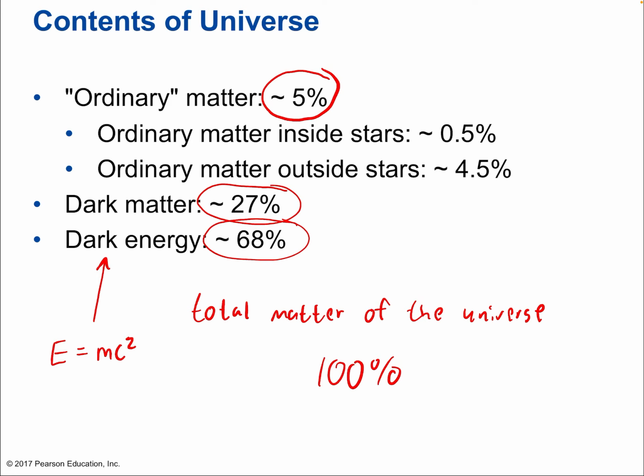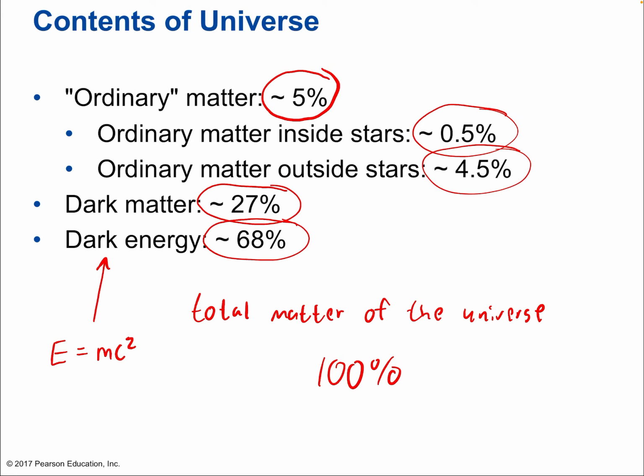It is important to point out that of the ordinary matter, only about 0.5% is actually inside of stars, and most of the ordinary matter exists as a really low density diffuse gas between stars and even between galaxies. So there's a huge amount of matter that's never been condensed, that is just very low density, very cold gas stretching out over the vastness of the distance between stars and galaxies. And that's 4.5% of the total of the universe and most of the ordinary matter.